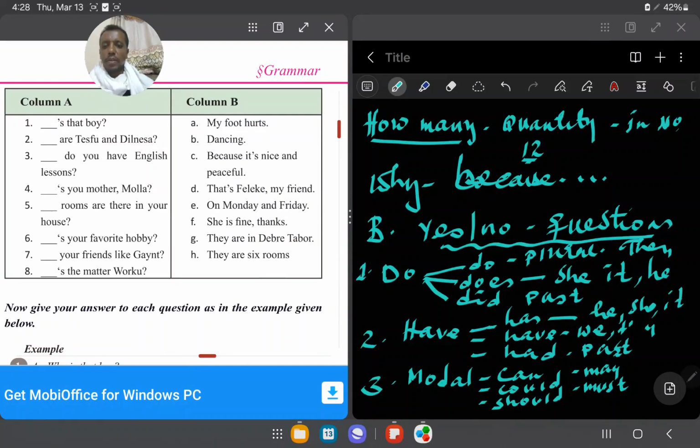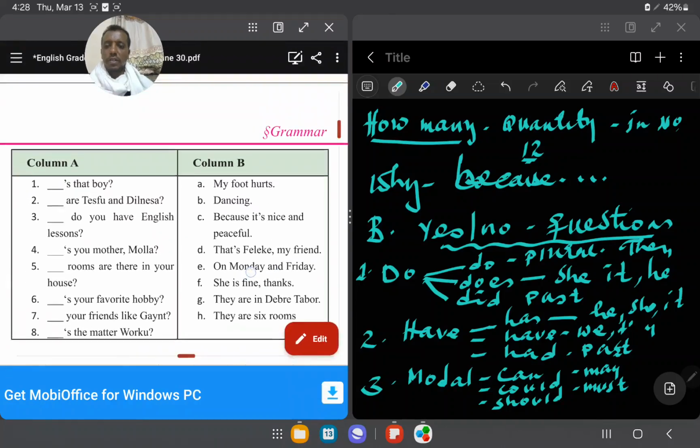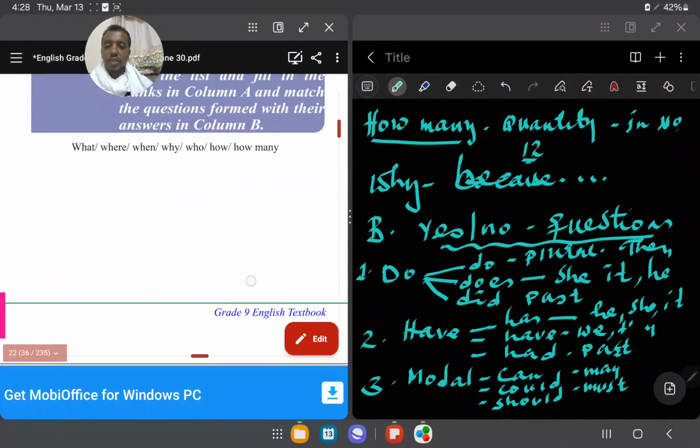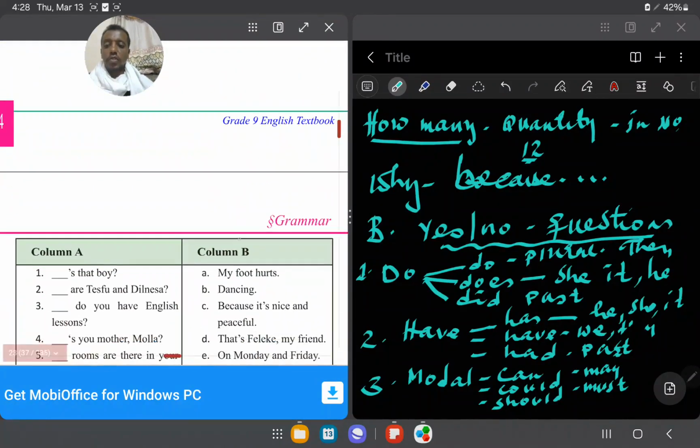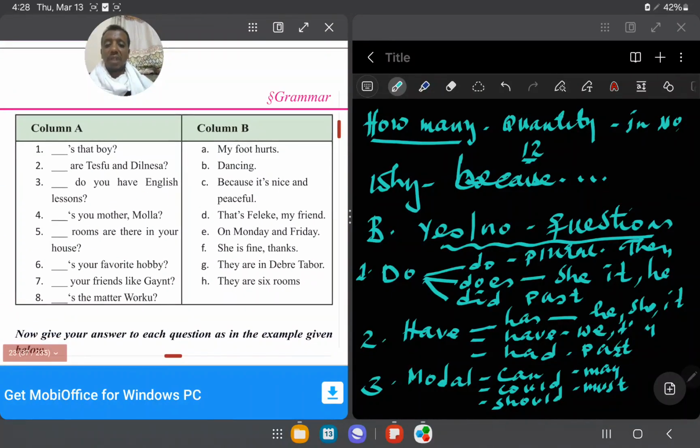So look, look at the instruction first. Select the appropriate WH word. ትክክለኛው WH word የትኛውን የምንጠቀመው ነው። That boy. Why that boy? Which that boy? Or who is that boy? የትኛው ነው ሊሆን የሚችለው? እሱን በትክክለኛው መንገድ ገስ ማድረግ ትችላላችሁ ማለት ነው።